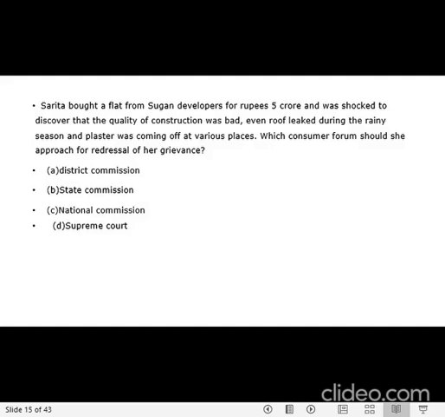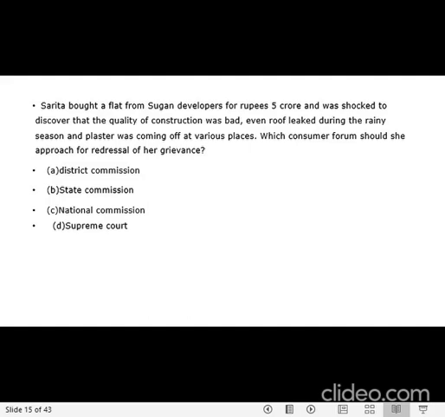Sarita bought a flat from Sugan developers for rupees 5 crores, and she was shocked to discover that the quality of construction was bad. Okay, so she has bought and then it is not up to the mark. During the rainy seasons, there were a lot of issues, and the plaster also was coming off at various places. So you can tell very easily from this question, it's an understanding question where she is a consumer, and she has purchased and then she is not satisfied with the quality.